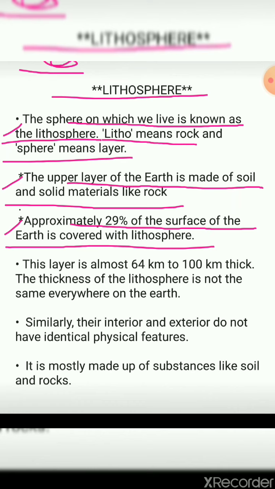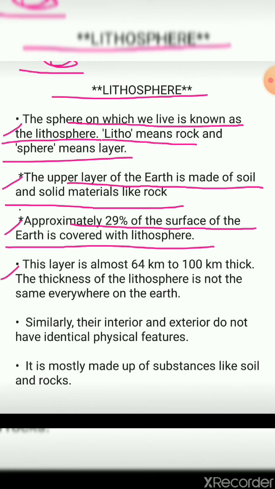From the 100% of the surface of the earth, 29% approximately, right? When approximately is said, it is like an estimate. So approximately 29% of the surface of the earth is covered with lithosphere. Students, these data I may ask you for objectives, so you need to remember it very clearly. Litho means rock and sphere means layer, right? That can be asked in objective type, so you need to remember all these things.